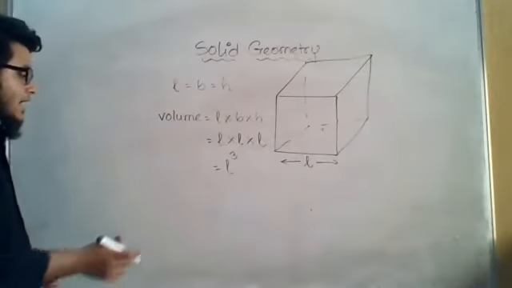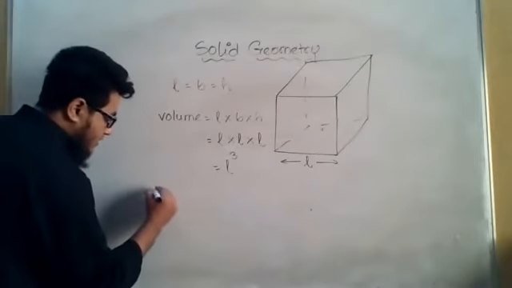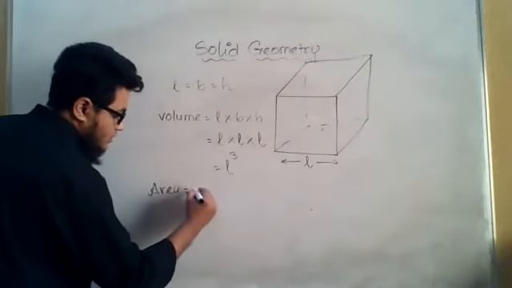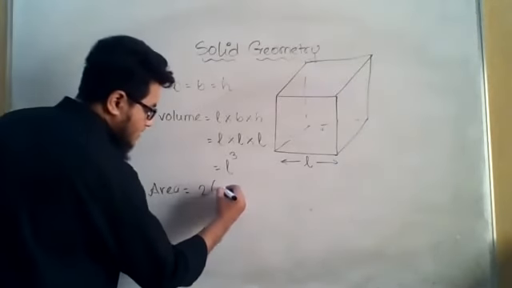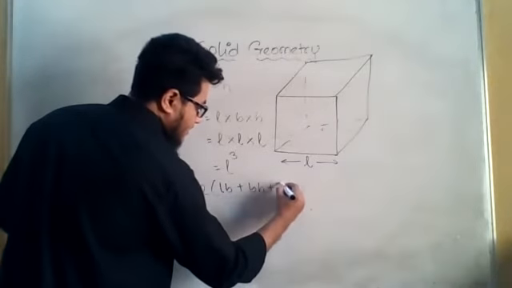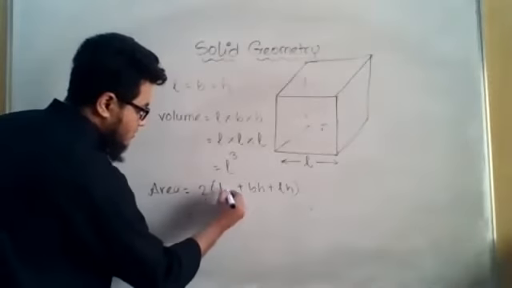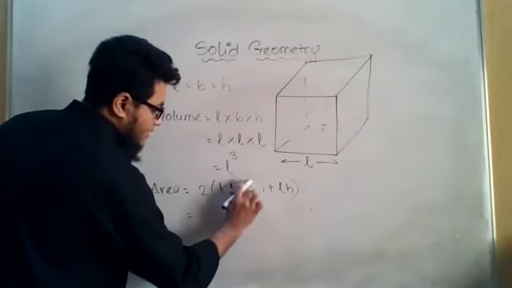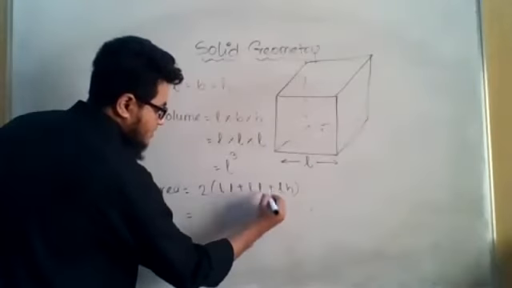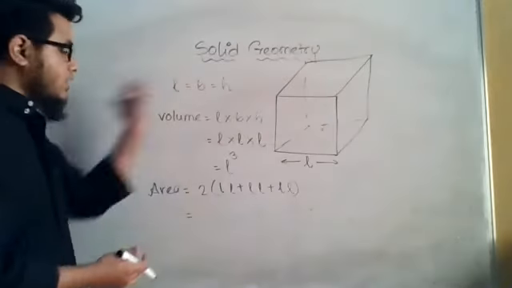And if I'm talking about the total surface area, if you remember, we already developed the formula, that is 2 into (LB plus BH plus LH). Now, B can be replaced by L, and H can be replaced by L, because they all are equal.